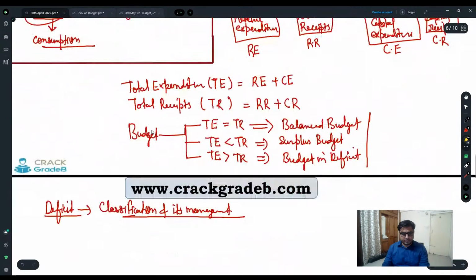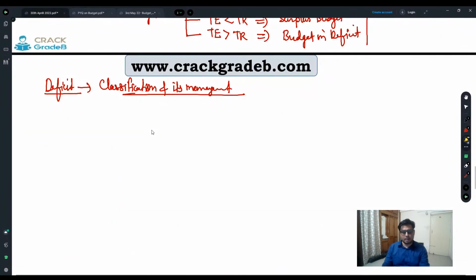Today we first have to revise our deficit part, how the deficit is classified and how it is managed, and then we will take the fiscal policy part. For that, I will also explain a few things about taxation, how tax plays a major role for the government to manage fiscal policy. Under fiscal policy, revenue receipts and expenditure both are required to be paid proper attention. Fine. So I'm going to discuss all these things today.